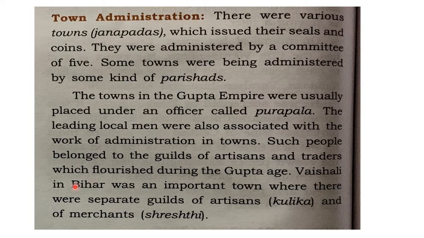And Vaishali in Bihar was an important town where there were separate guilds of artisans and merchants. They were called Shrestri and Kulika. So merchant associations were called Shrestri, and the artisans' association, artisans meaning people who are very skillful at making things with their hands, was called Kulika. So in Vaishali such associations were observed, and this information is known to us through some inscriptions.